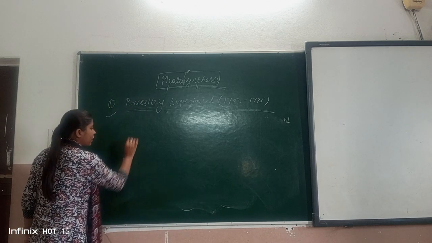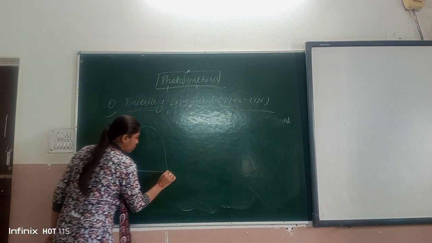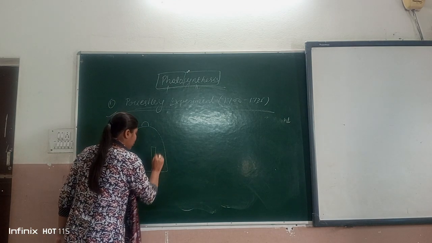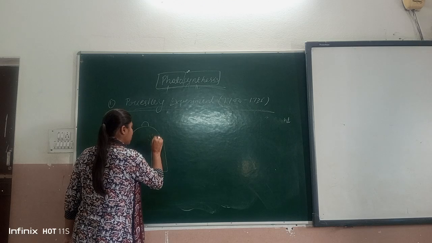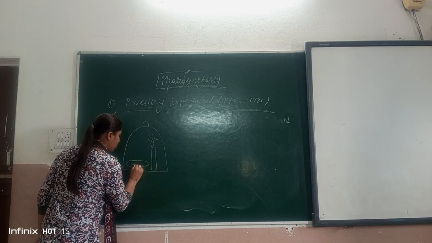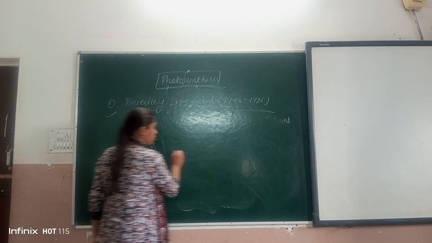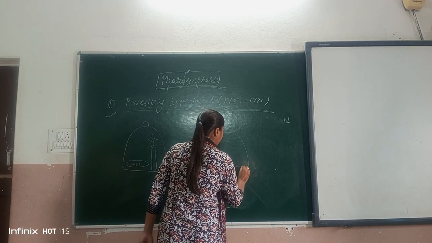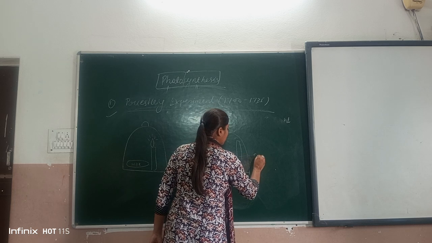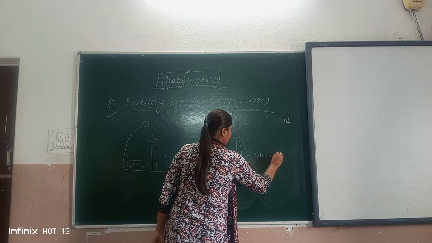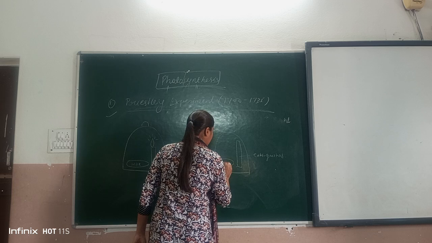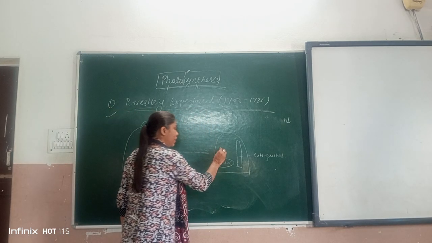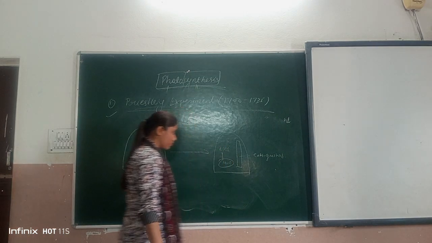Priestley ने एक bell jar लिया, there is a bell-shaped jar जिसमें there is a candle which is burning and there is a mice. First, after some time, the candle got extinguished and the mice died because of the suffocation. Mice died because of the suffocation.